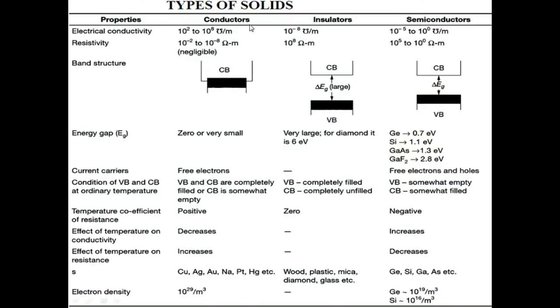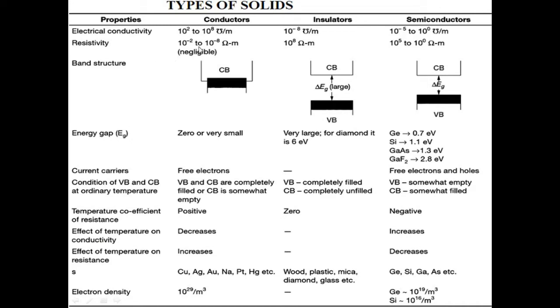Types of solids. We know that there are three types of solids, that is conductors, insulators and semiconductors. There are some properties with respect to these three materials. Electrical conductivity of conductors ranges from 10 to the power of 2 to 10 to the power of 8 mho per meter. Insulators 10 to the power of minus 8 mho per meter, and semiconductors 10 raised to minus 5 to 10 to the power of 0 mho per meter.